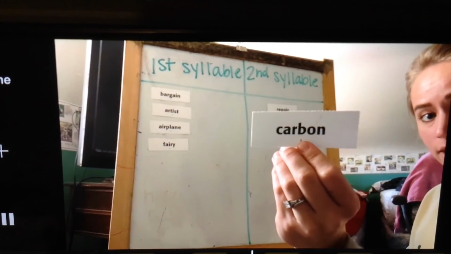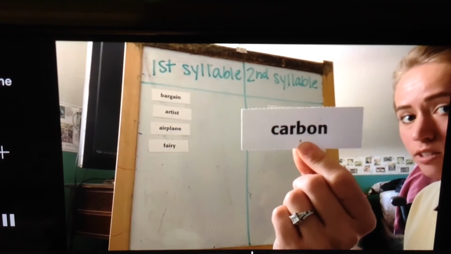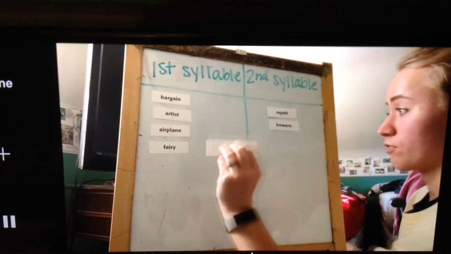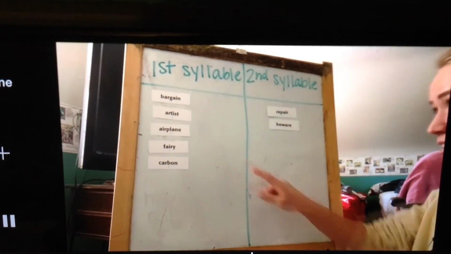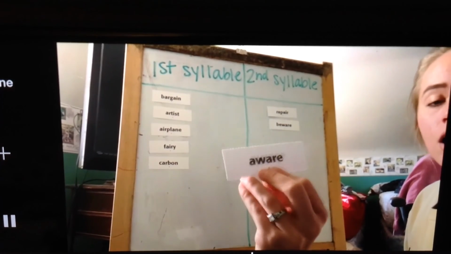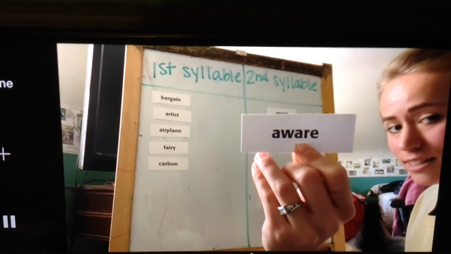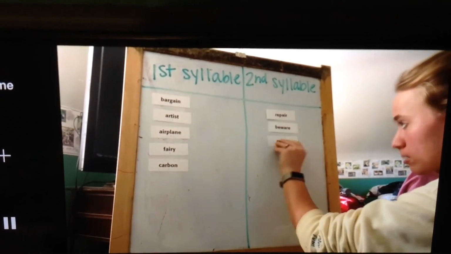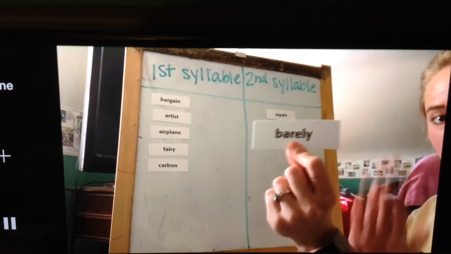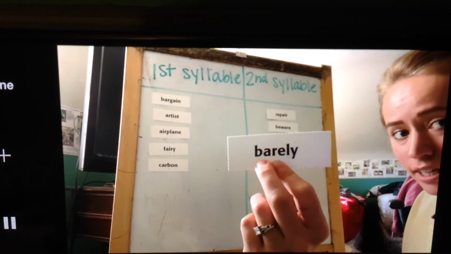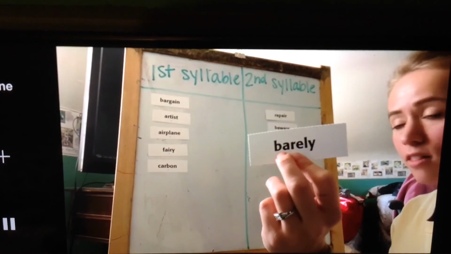And this one is carbon, carbon. Look for our R-influenced A sound. And this one, it's A-R. That's in our first syllable. So these are our accented syllables here. Aware, aware. The R-influenced A sound is at the end in our second syllable. So that'll come over here. I have one more. Barely, barely. The A-R-E, the R-influenced A sound is in the first syllable on this one. Barely, first one.